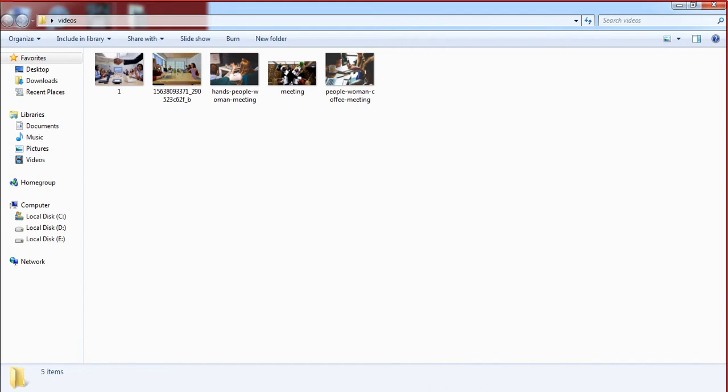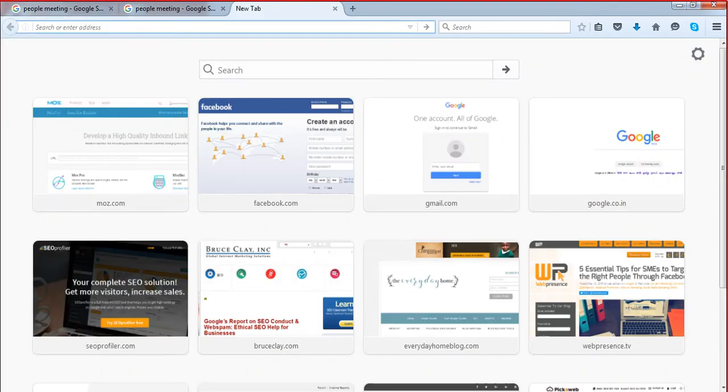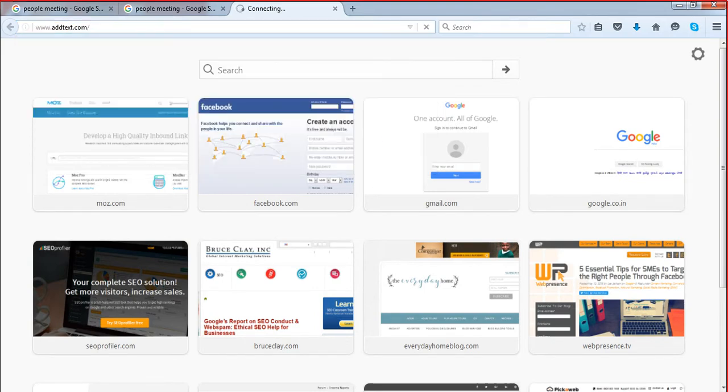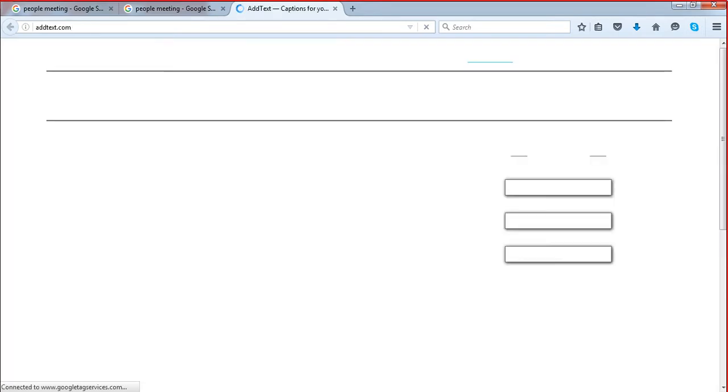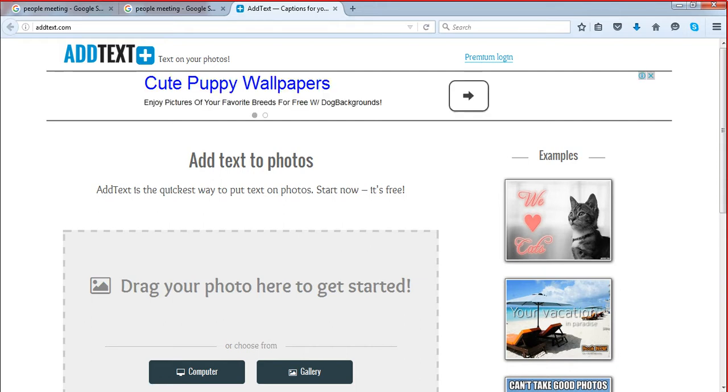So after you download the images from here, you have to move to a site called addtext.com. Addtext.com is a site where you can modify these downloaded images, and you can put some relevant text for your business. So we are going to create a video for SEO training, and we have to use some text or keywords representing that business on those images.